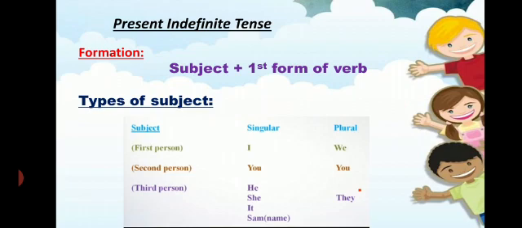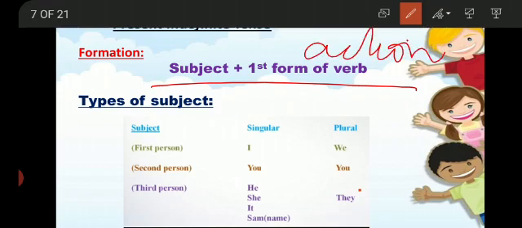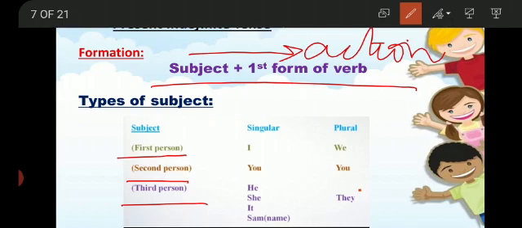Present indefinite tense or simple present tense. The basic formation is, with the subject we use the first form of the verb. Verb is basically action and subject is the one who performs the action. There are 3 types of subject according to person: first person, second person, and third person. These are the basic 3 kinds of person, and further they are categorized into 2 categories: singular and plural.